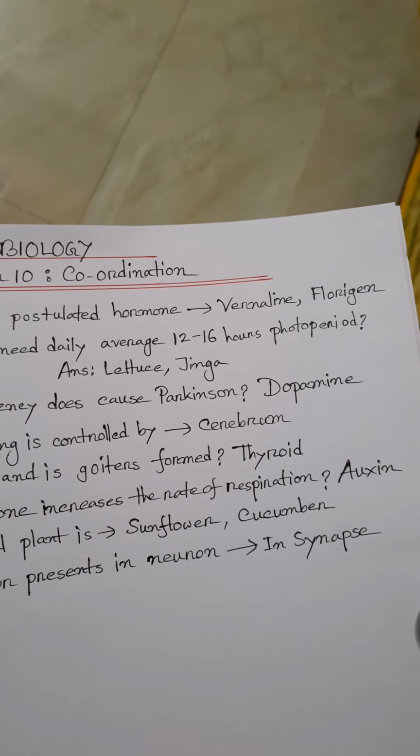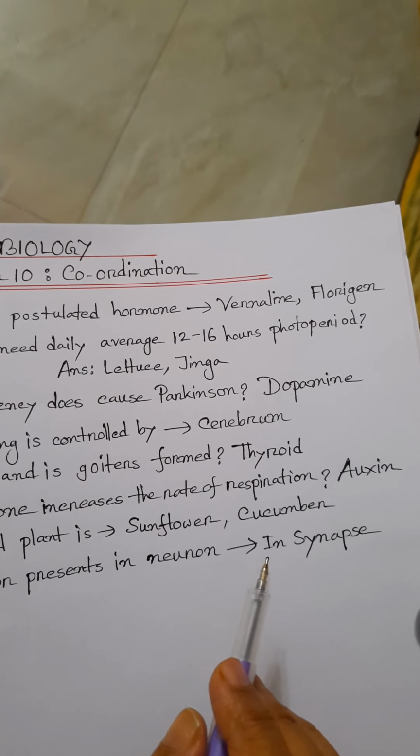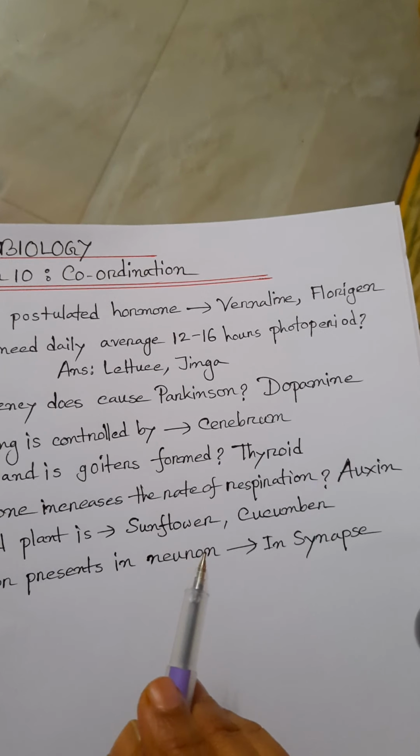Neurohumor is present in the synapse of the neuron.